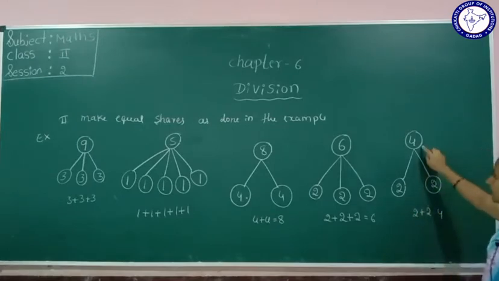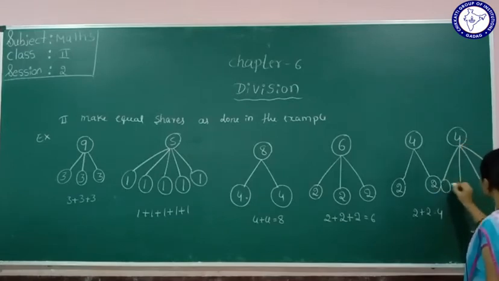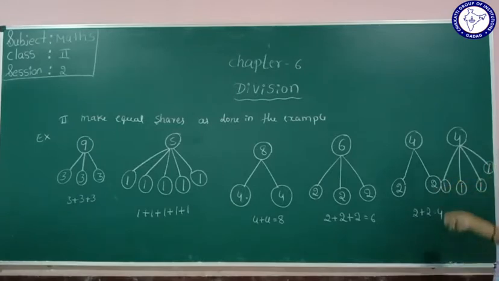And also, 4 I will divide into 4 groups. See how I will divide in 4 groups. 1, 2, 3, 4. 1, 1, 1, 1. Right, it means 4 divided in 2 groups, equally 2 comes here. But in 4 groups, 1 is the equal share. It means 4 is equally shared. How many groups here? 1, 2, 3, 4. It means 4 is divided in 4.